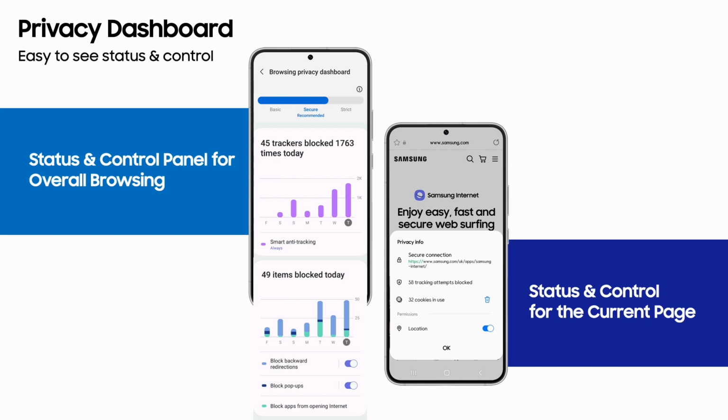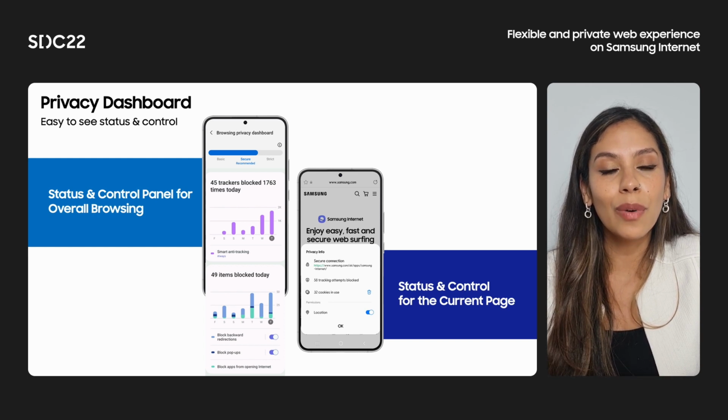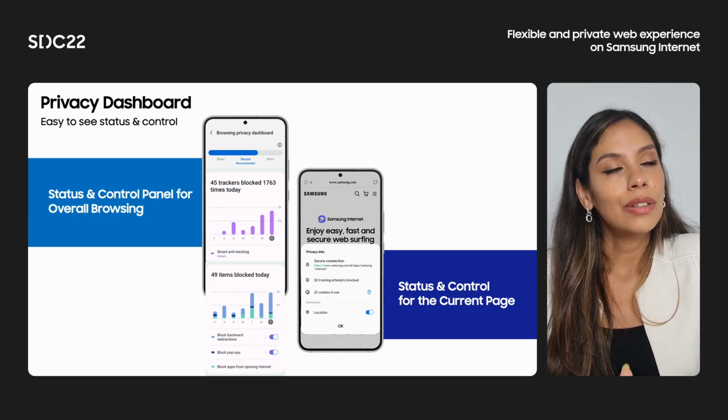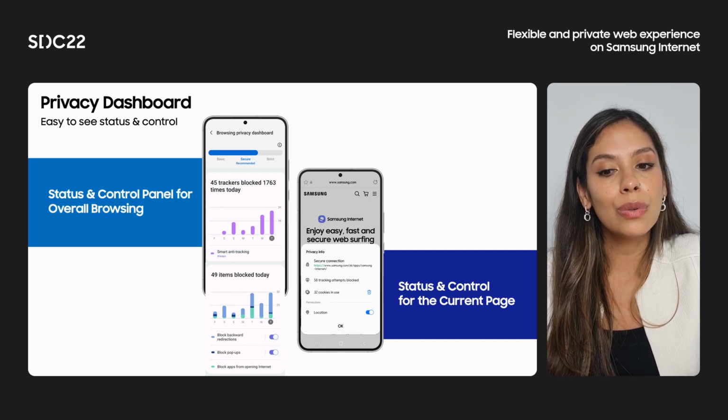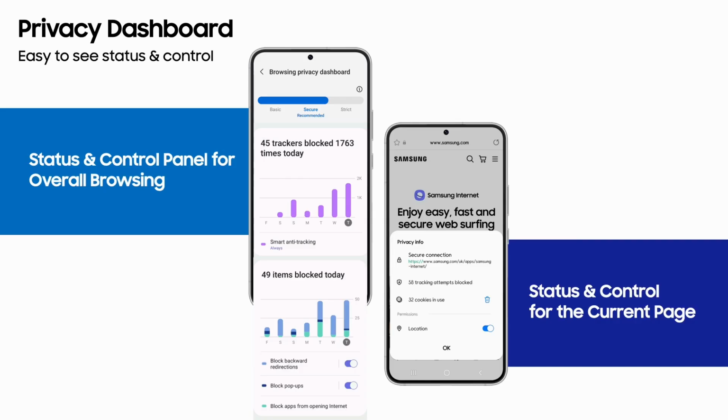You can also be aware of how many pop-ups or unintended redirections are blocked. This is a complete report, so you are aware of what is going on with your privacy. You can easily turn those features on and off on your dashboard.